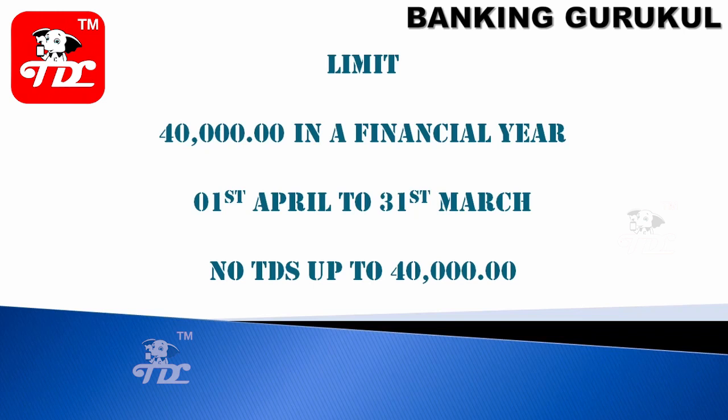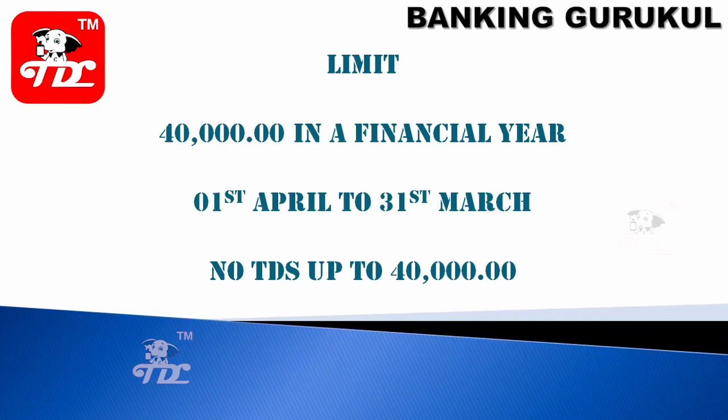If your amount crosses 40,000 in a financial year, TDS will be deducted for the entire amount. So if your total interest on deposits in a financial year is 39,000, we will not deduct any TDS. If it is 41,000, we'll deduct TDS on 41,000.